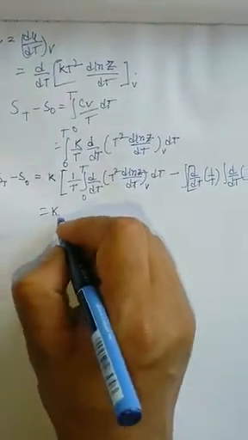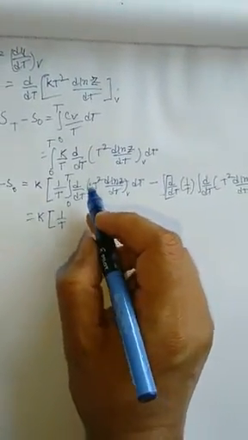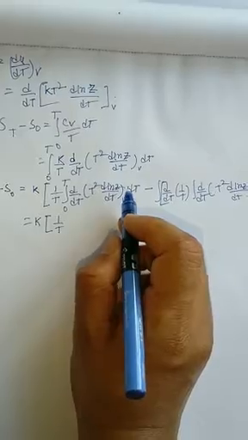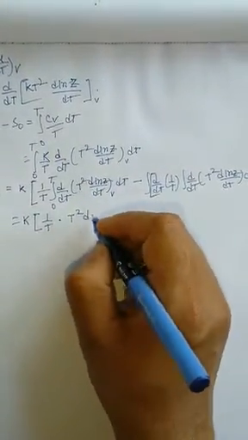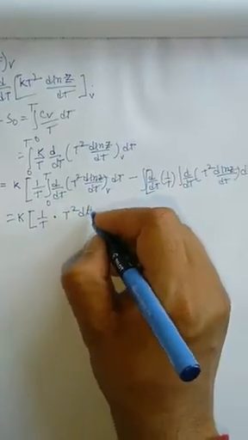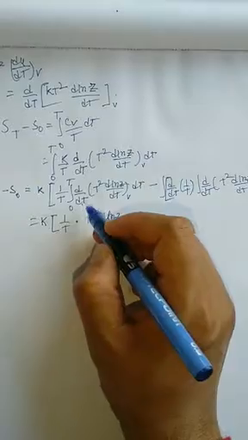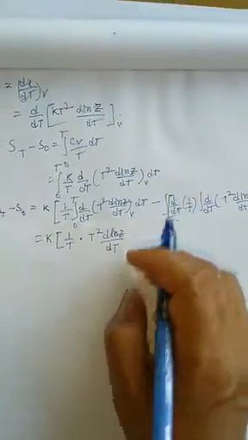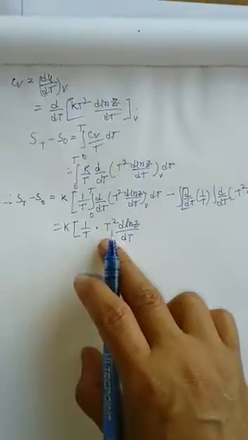So now k is constant, 1 upon t as it is, and we know that d dt is the differentiation and the integration, so it will give you the same quantity, that means t square into d ln z by dt, because this is the differentiation and the integration. So if you differentiate a quantity and then integrate, it will give you the same quantity,